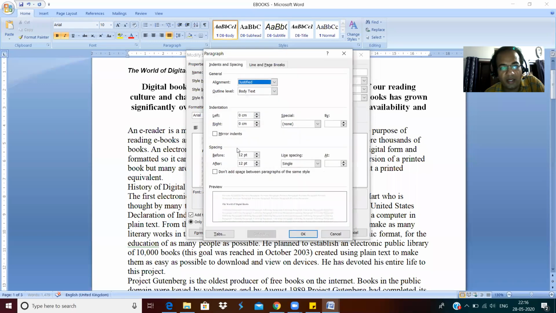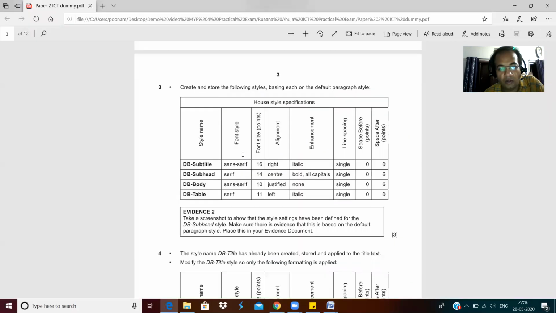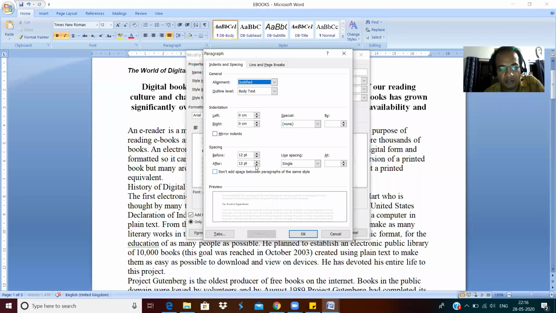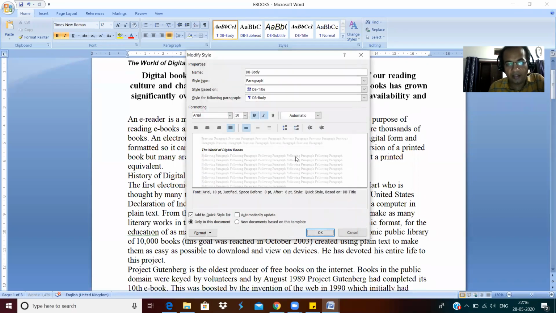When I click on the paragraph, yeah, spacing before and after. Before it should be 0, after it should be 6. So I make it 0, and after here I make it 6, and then I click OK.